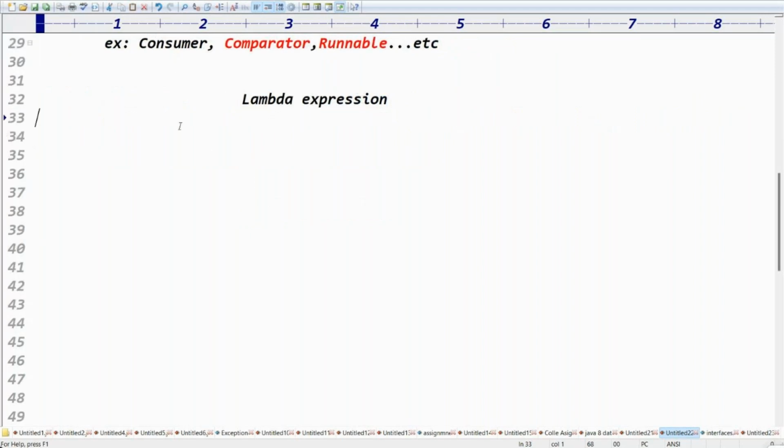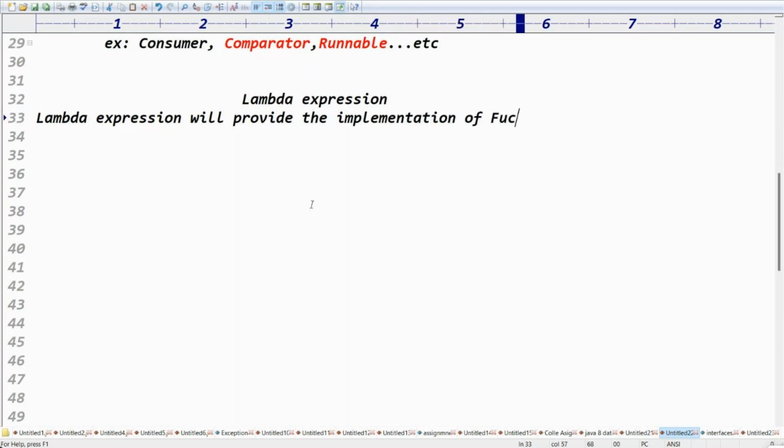Main point, lambda expression. Lambda expressions will provide the implementation of functional interfaces. Lambda expressions will provide the implementation of which interface? Functional interface. Functional interface method or methods? Method.